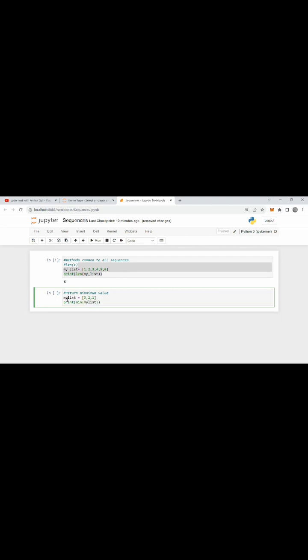These methods are common to all sequences. Whatever sequence you use, list, tuple, or range, they will be common there. The minimum was there. Now for the maximum we will do the same, using the maximum method.